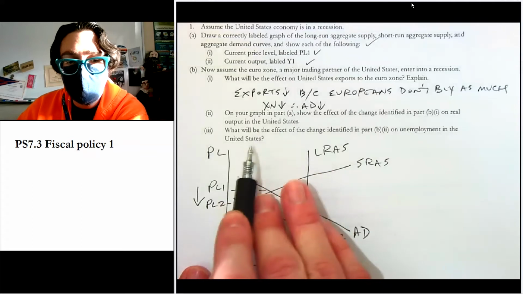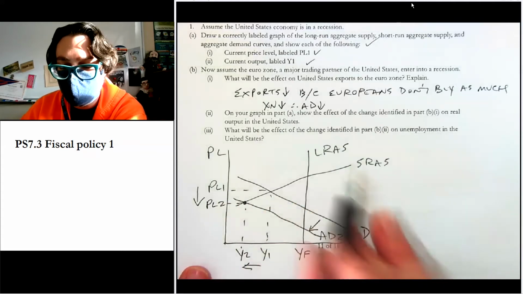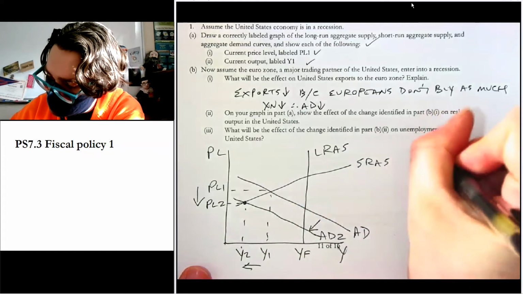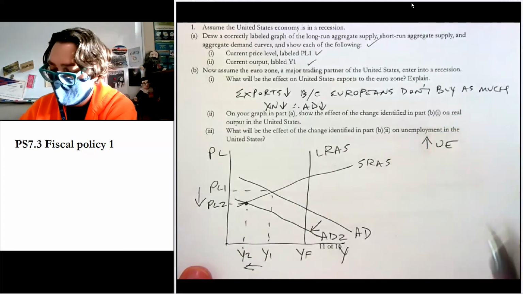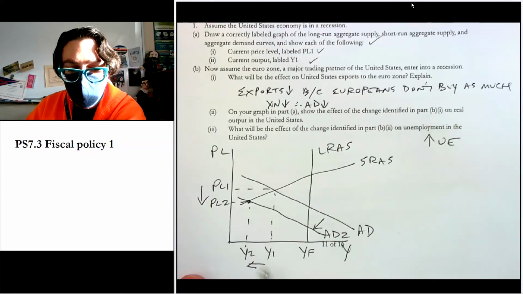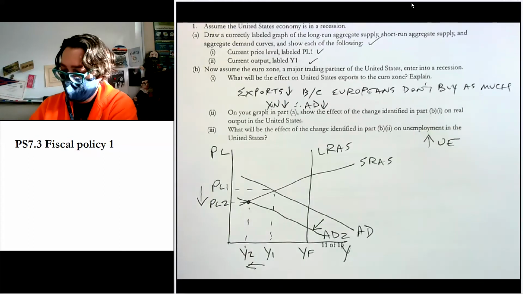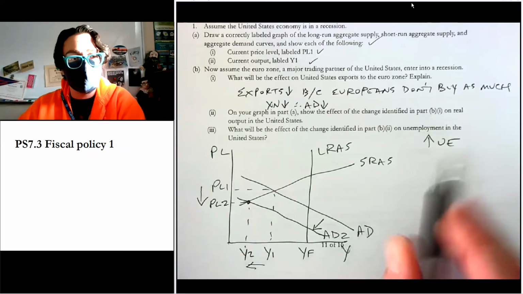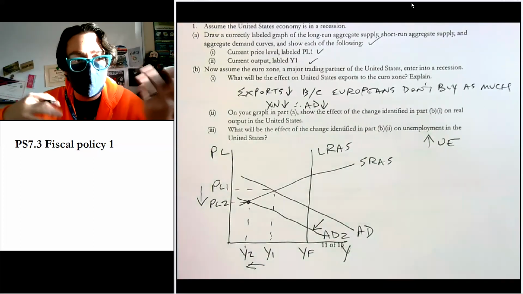Now it says, what will be the effect on unemployment in the United States? Oh, the recession got worse, so unemployment increases. And by the way, if you're wondering, this Y thing here is kind of the opposite, right? So output decreased, so unemployment went up, right? Remember, output and unemployment are inversely related.